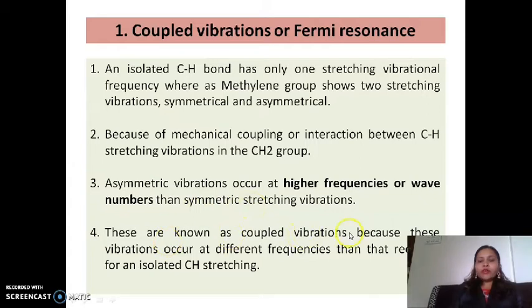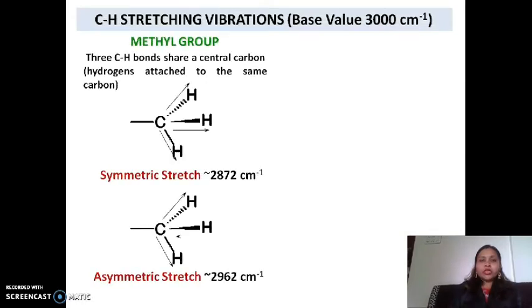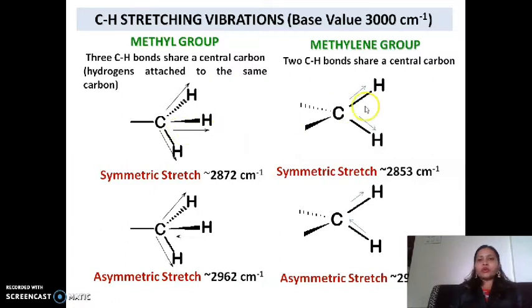These are known as coupling vibrations because this vibration occurs at a different frequency than that required for the isolated CH stretching. Now see, this is the example of CH stretching, how it shows the two stretchings, symmetric as well as asymmetric. You can see that the symmetric vibration is at 2872 and the asymmetric vibration at 2962, which is somewhat increased compared to the symmetric vibration. This is because of the presence of two atoms on the single bond, which shows a symmetric as well as asymmetric vibration.